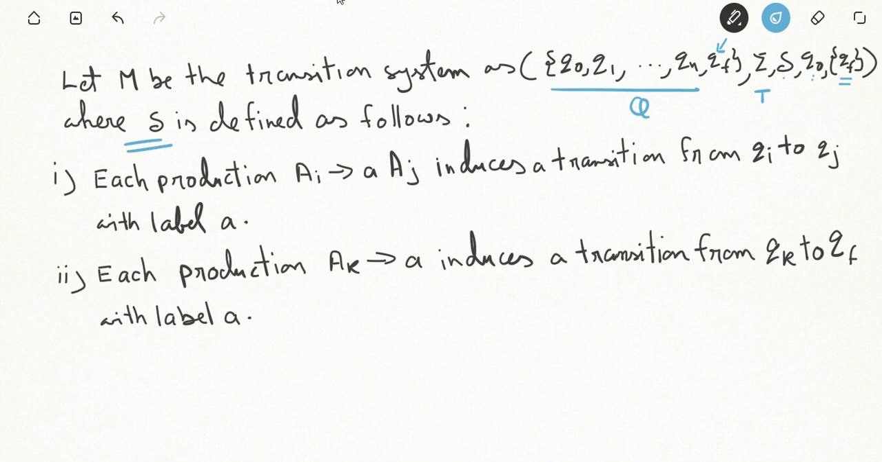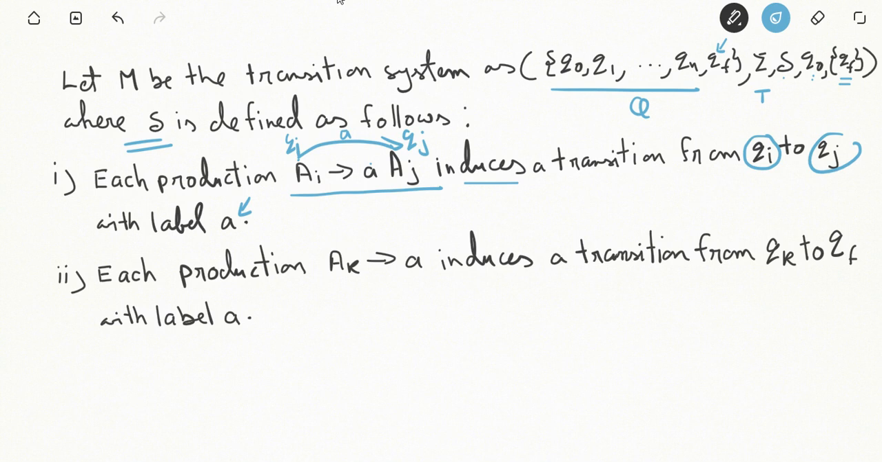Now delta is defined as follows. Consider a production of the form Ai is rewritten as aAj. It induces a transition from the state qi to qj, and the label will be a. So qi to qj and the label will be a. This is going to happen in the transition system.